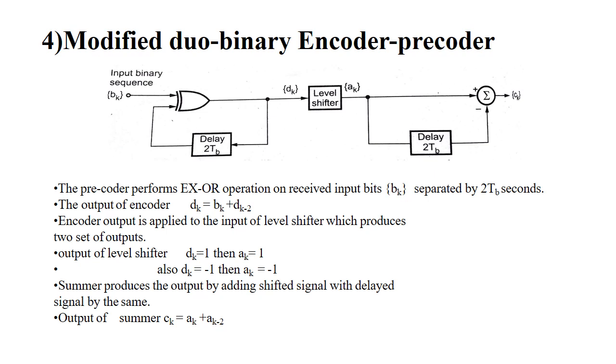So the encoder output is applied to input of the level shifter, and it will produce the two set of outputs, that is D(k) equal to 1, then A(k) equal to 1, and D(k) equal to 0, A(k) equal to minus 1. So it is known as the level shifter. So summer will produce the output by adding the shifted signal with the delayed signal by same. So the output of the summer will be C(k) equal to A(k) plus A(k-2).